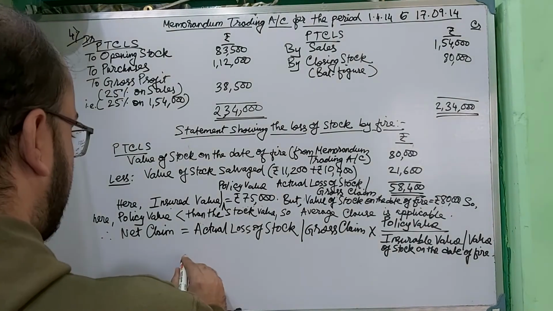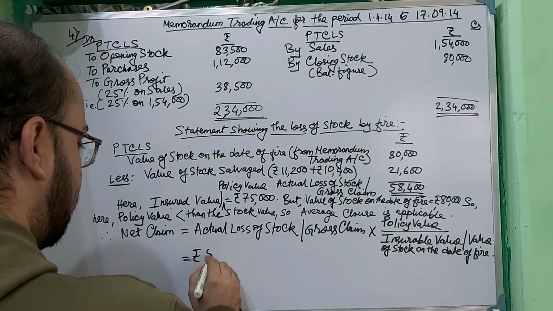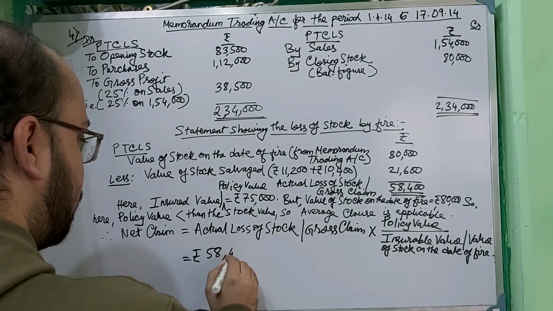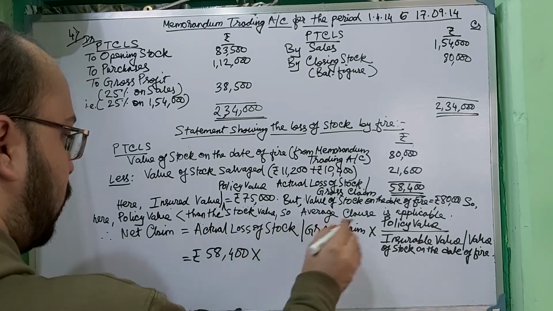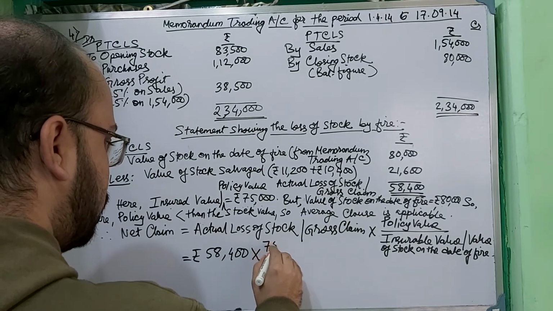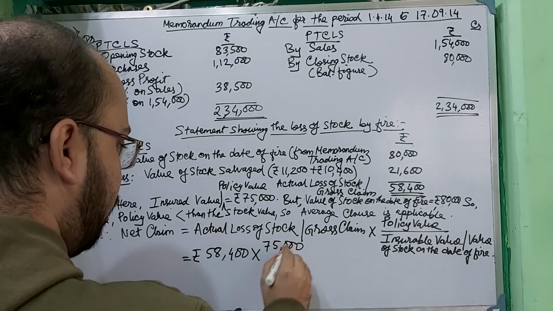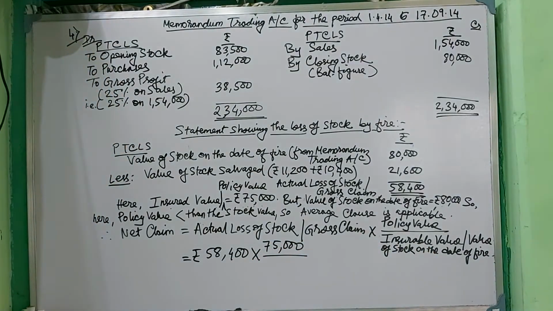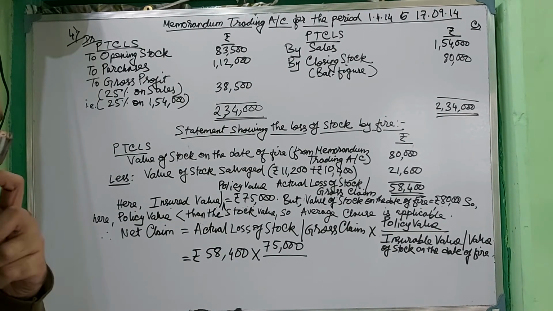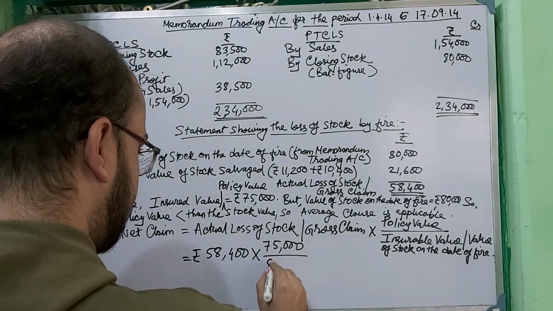So the actual loss of stock, which we know is 58,400, or gross claim, into policy value, which is given as 75,000, divided by the value of stock on the date of fire or insurable value, which is 80,000.